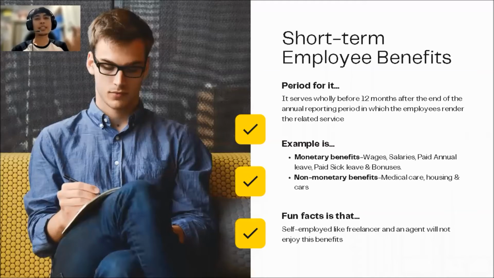The bonus is paid the following year, and we as accountants need to record the bonus expense within the year when the employee earned it. So yeah, that's one example of it.